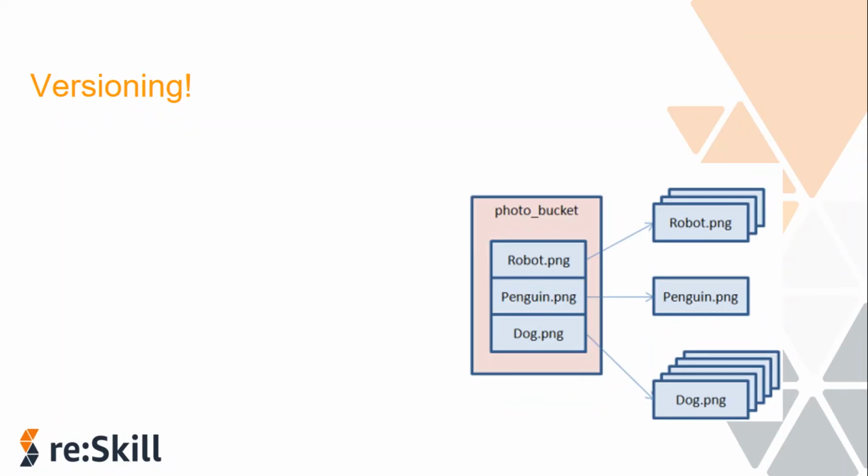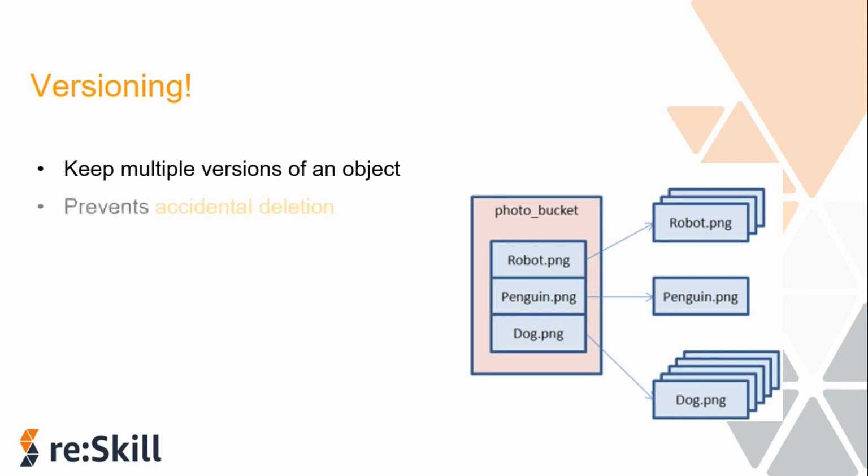This is versioning. Versioning in Amazon S3 is a means of keeping multiple variants of an object with the same name in the same S3 bucket. With versioning, you can recover more easily from both unintended user actions and application failures. After versioning is enabled for a bucket, if S3 receives multiple write requests for the same object simultaneously, it stores all of those objects.